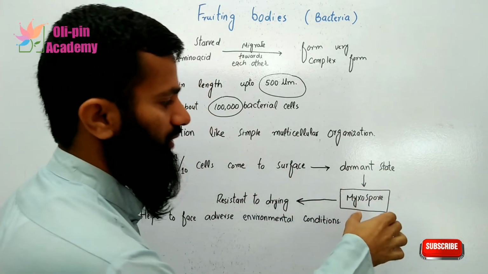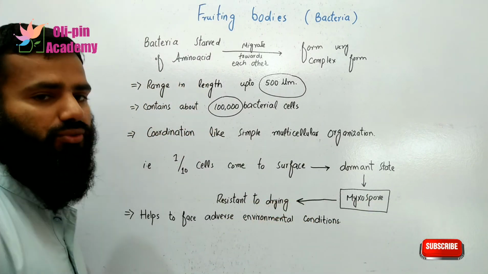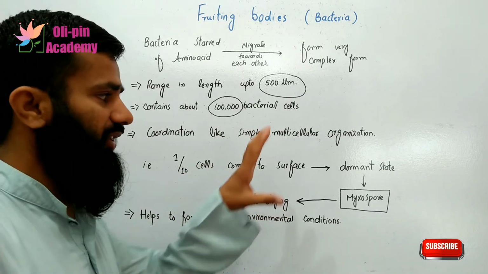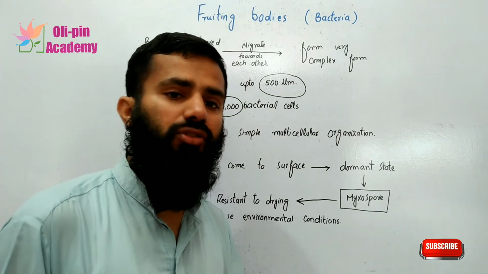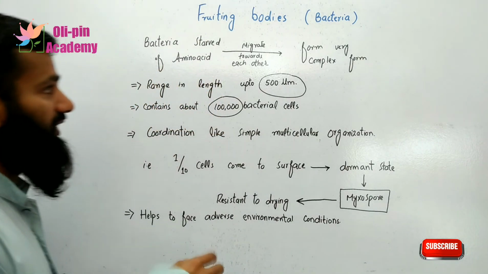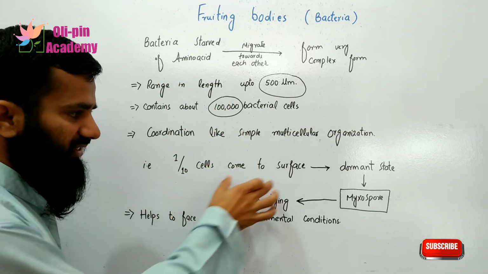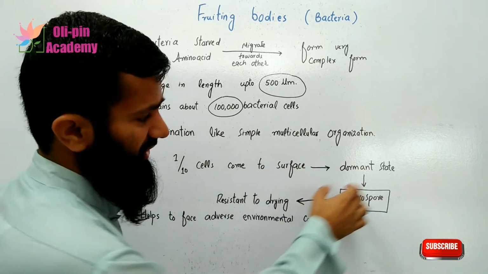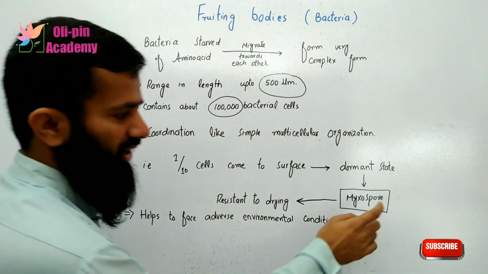This dormant state of the bacteria is the myxospore, which is resistant to drying. Normally in the colonial form each cell performs its own function, but when they are starving of amino acid, one in 10 cells comes to the surface and changes its state to a dormant state, called the myxospore.